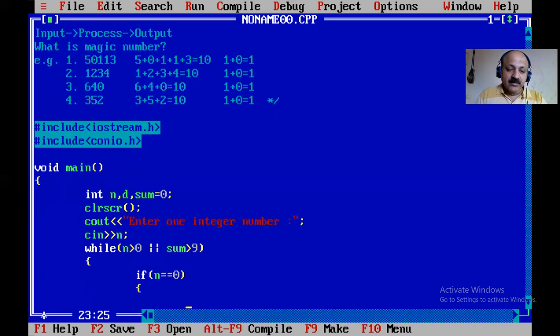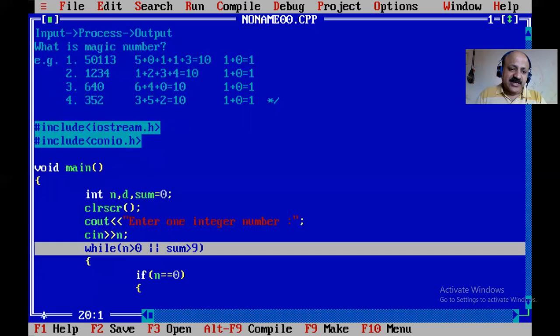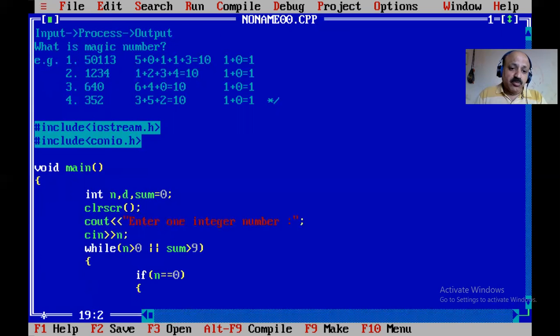So that is a very short logic I can apply. So here, while, how to continue. At the last, when the while loop is false, n is greater than 0, but if n is 0, that while loop means false. But if sum is greater than 9, then the same while loop continues. So that is our goal.